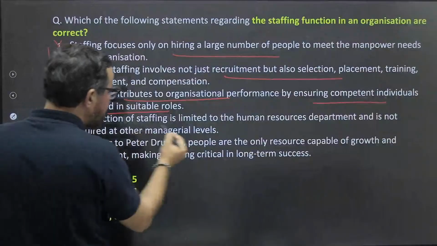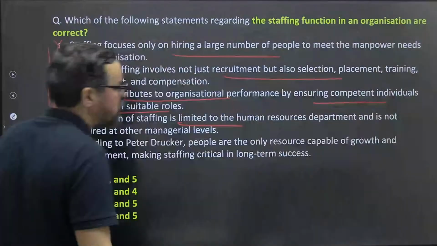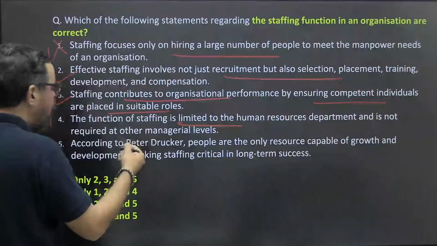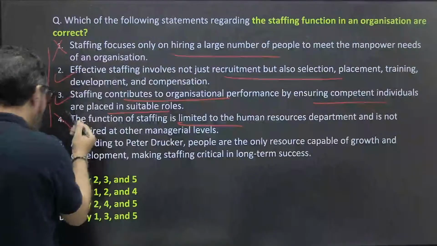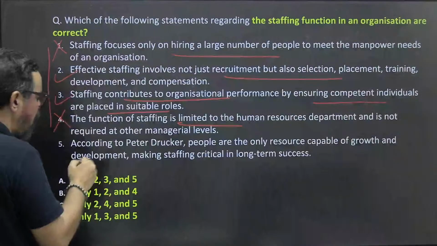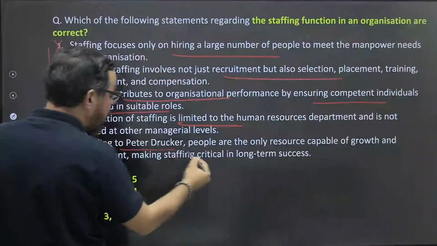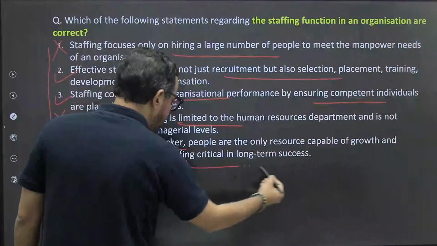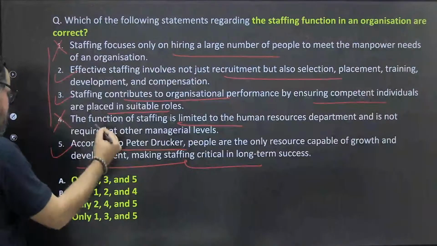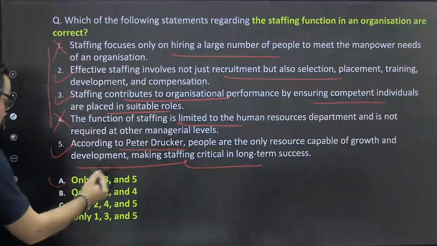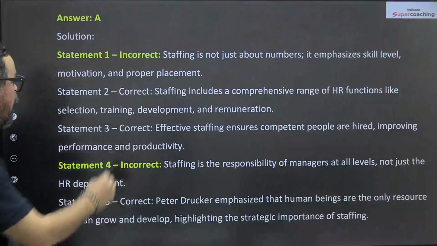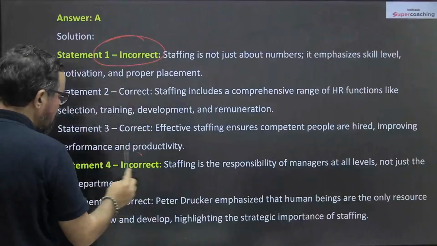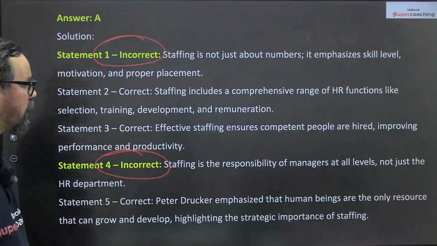The function of staffing is limited to human resource development, not required at it does required at managerial level. According to Peter Drucker, people are the only resources capable of growth and development, making the staffing function important. 2, 3, 5. Very good, Sandeep sir. Well done. So statement 1 is wrong. Statement 4 is wrong.